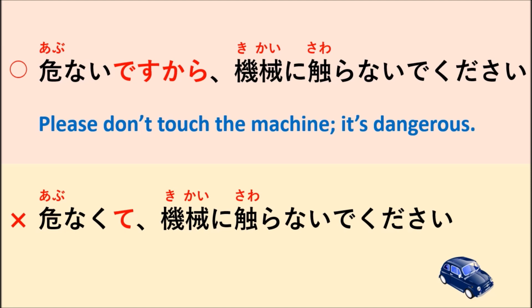But here you already know that something is dangerous, so you make a request, you express your intention, you get another person's attention. Don't do that. So in a case like this, we use kara. We don't use te or de.